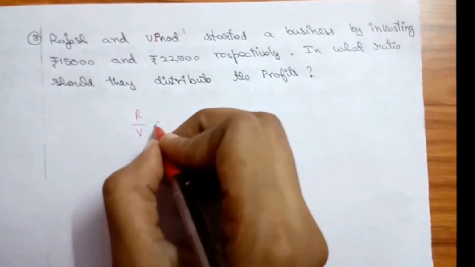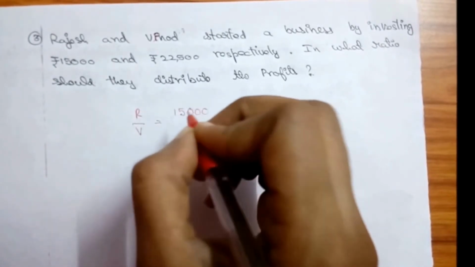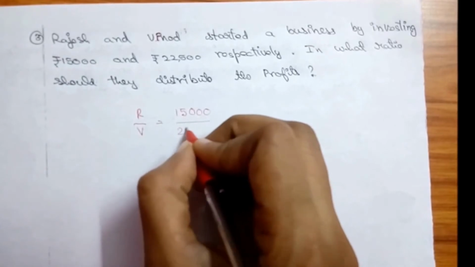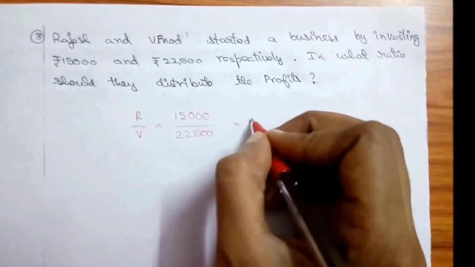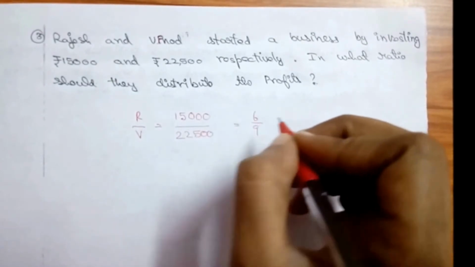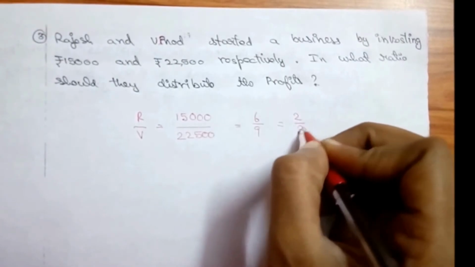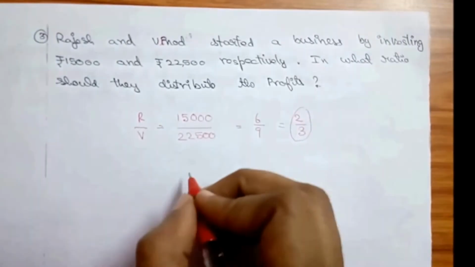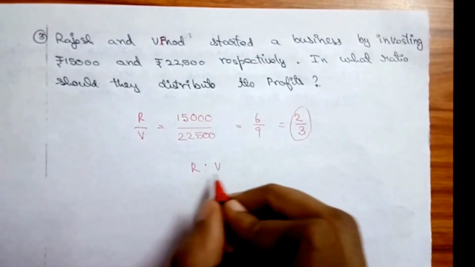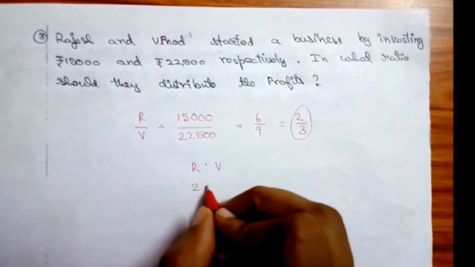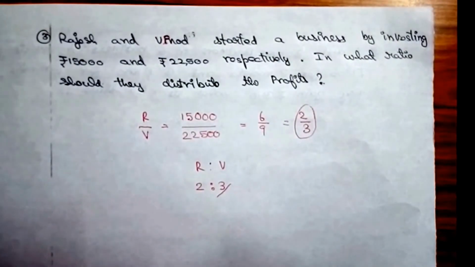Rajesh has invested 15,000 and Vinod has invested 22,500 rupees. After cancelling each and every term, I'll get 6 by 9, and again after cancelling I'll get 2 by 3, which is the new ratio. So I can write it as R is to V, Rajesh and Vinod, equal to 2 is to 3. This is the ratio in which they have to share their profits.